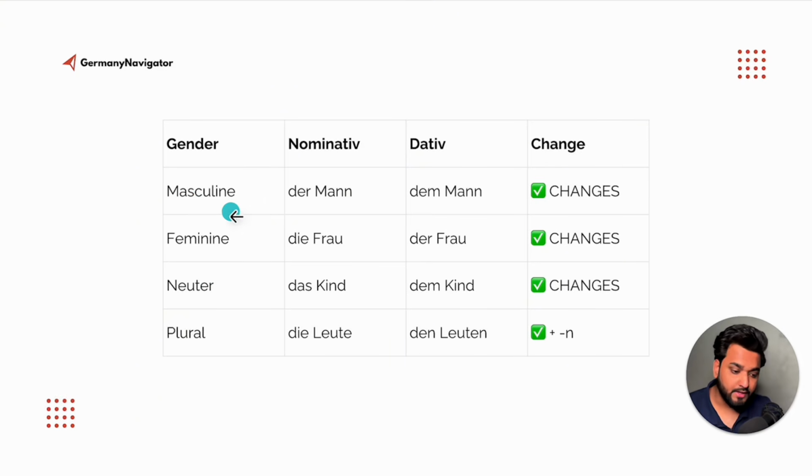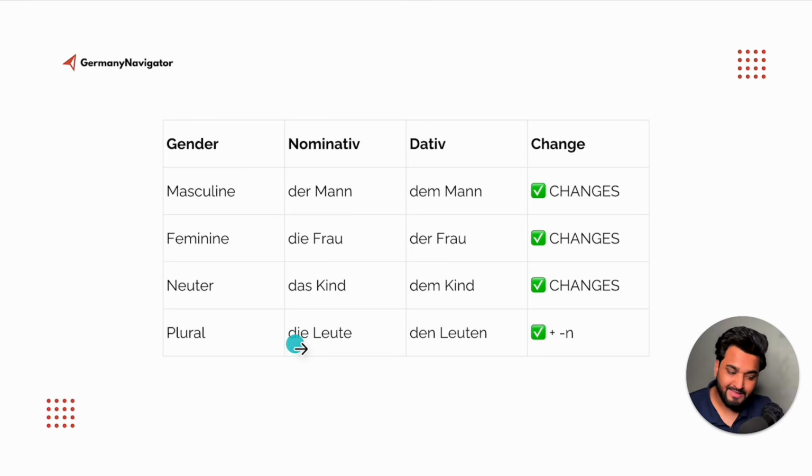Okay, so masculine becomes dem Mann. So der Mann becomes dem Mann, die Frau becomes der Frau, das Kind becomes dem Kind, die Leute becomes den Leuten. As you can see, der Mann, dem Mann, we have a change here. Then die Frau, der Frau, a change. Then das Kind, dem Kind, again a change. And die Leute, den Leuten. In this case, you also have to add an extra n at the end. So den and then Leuten.